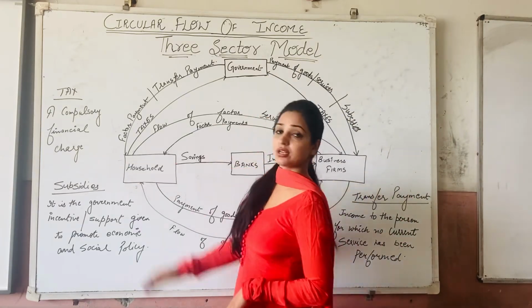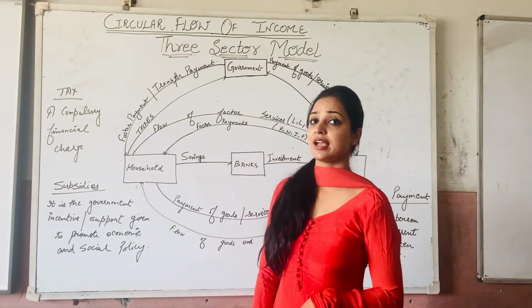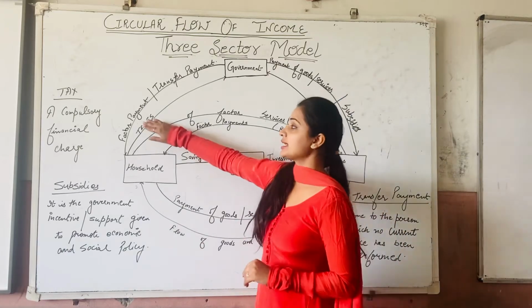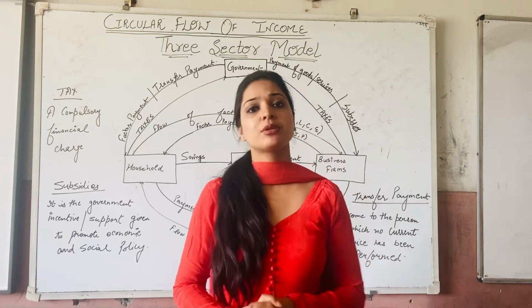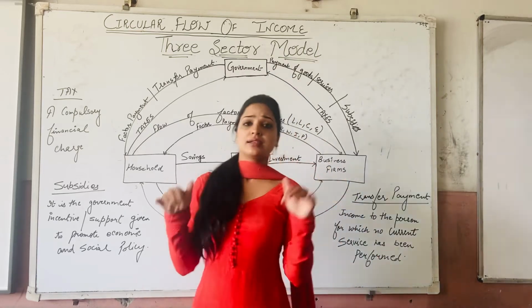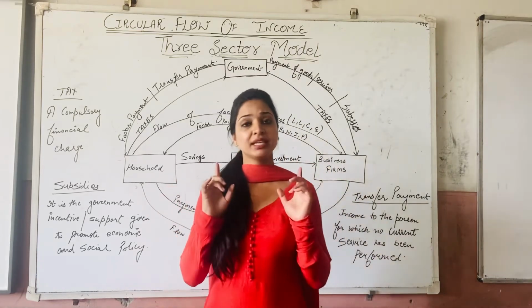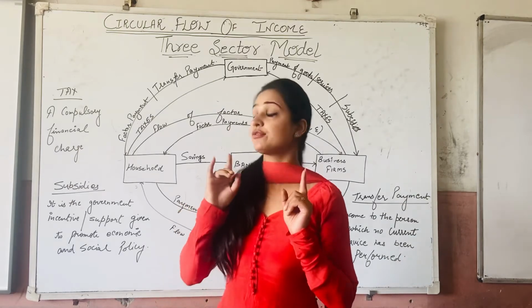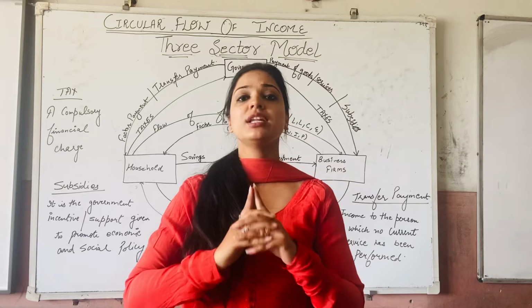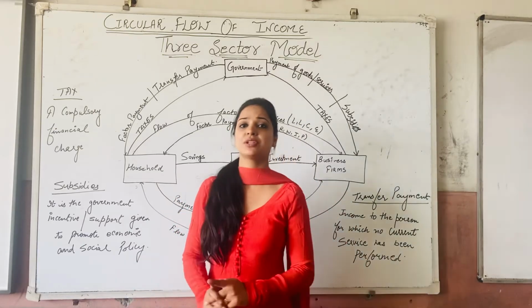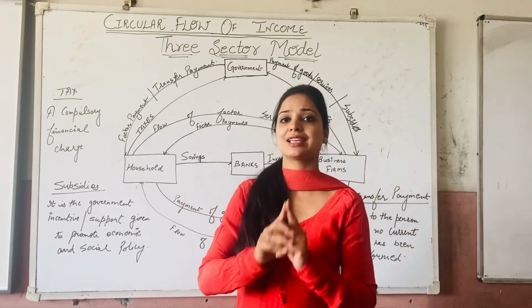And those people who are going and working in the government sector, obviously they have to be paid. That is known as the factor payments, right? And transfer payments are of course the unilateral payments for which currently you are not doing anything, but you have been getting it from the government itself. Those are known as transfer payments, right? Those are the unilateral payments, the one-sided payments which are being received for which no current services have been rendered, right?